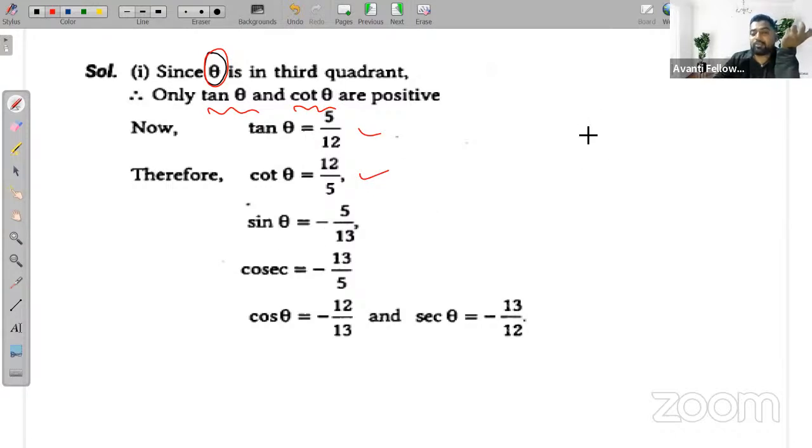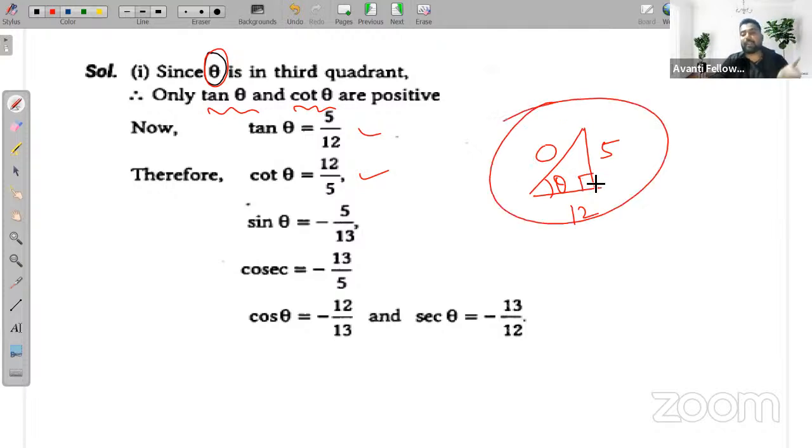So if this is my theta, and tan theta is given as 5 by 12, this is 5, this is 12. So what will this be? Find out this value. Here also, by using the right angle triangle you can simplify the question.